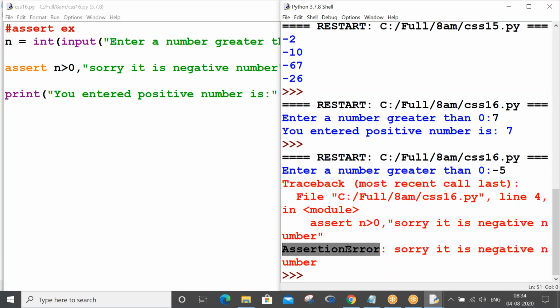Okay, word followed by error, these are the classes. These classes are called exception classes in Python. Exception classes will handle the exceptions in Python. So here assertion error handled this error, and it is printing the user given message only. Okay, so this is called exception in Python.